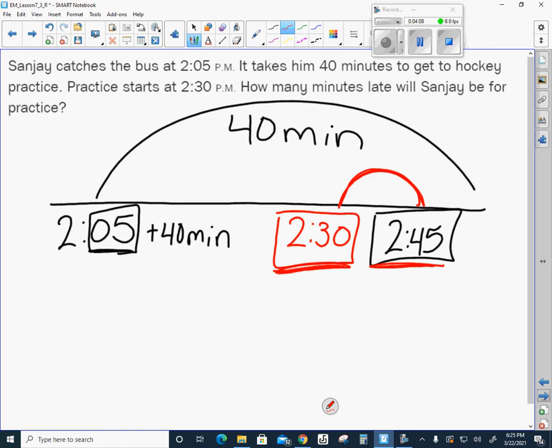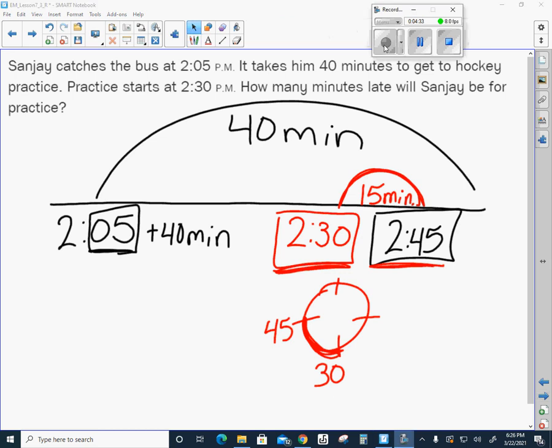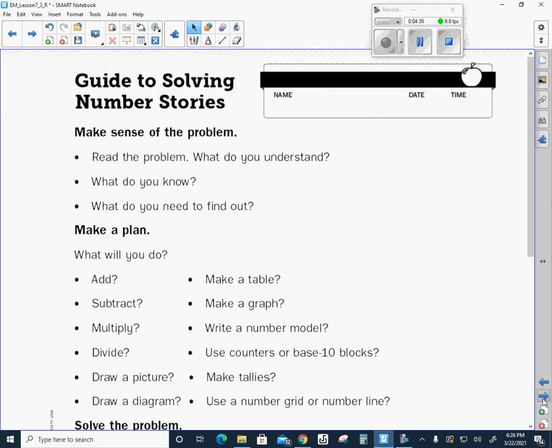Now again, this is pretty easy math as far as the time. These are our benchmark times. It gives me 30 minutes and it gives me 45 minutes. So this should be pretty easy math to figure out how much time between 30 and 45. So Sanjay will be 15 minutes late for practice. All right, let's look at the next problem.